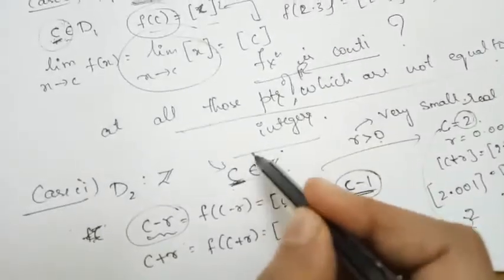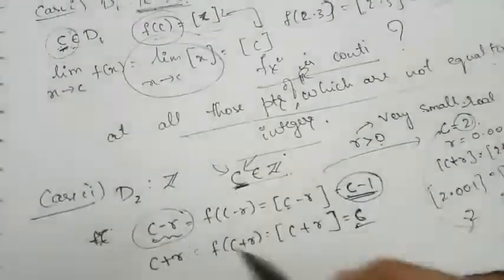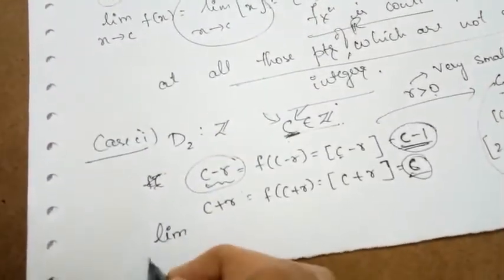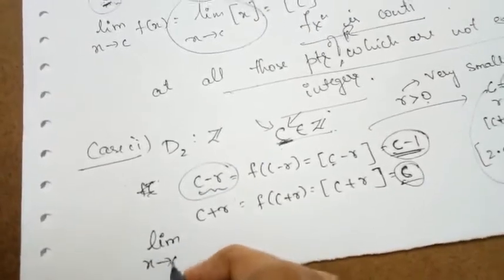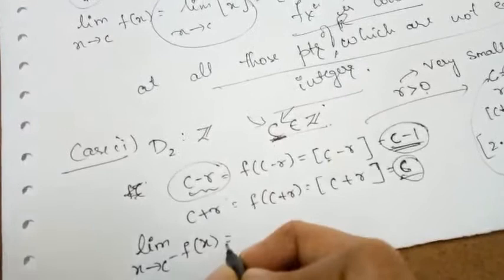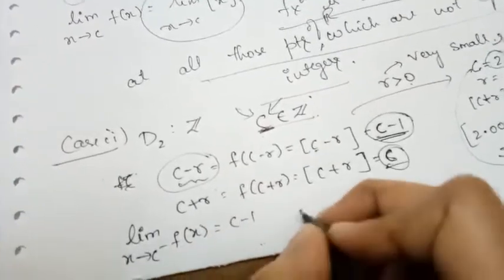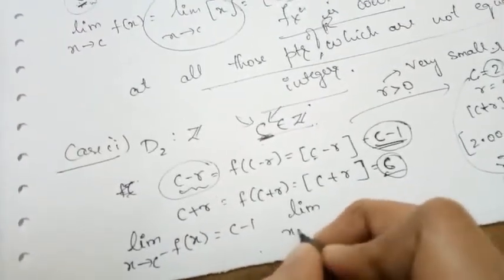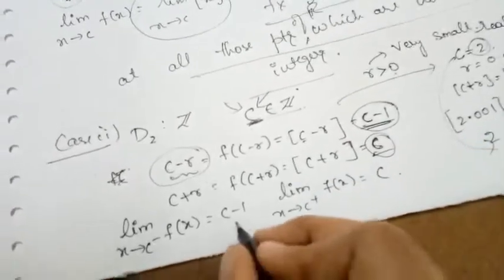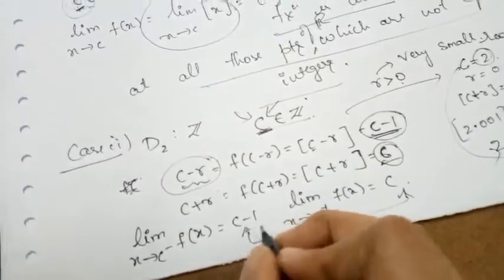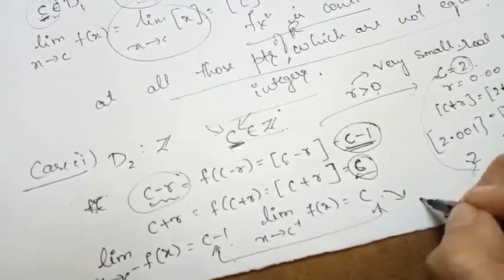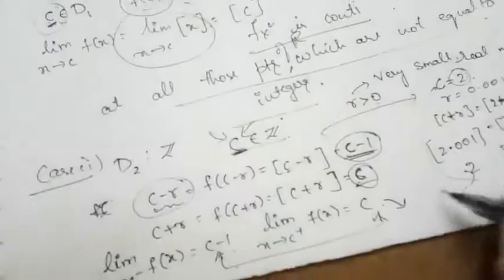If we are approaching C from the right side, the function will be equal to C. Clearly our left hand limit is not equal to the right hand limit, therefore the function is not continuous at the set of points of integers.